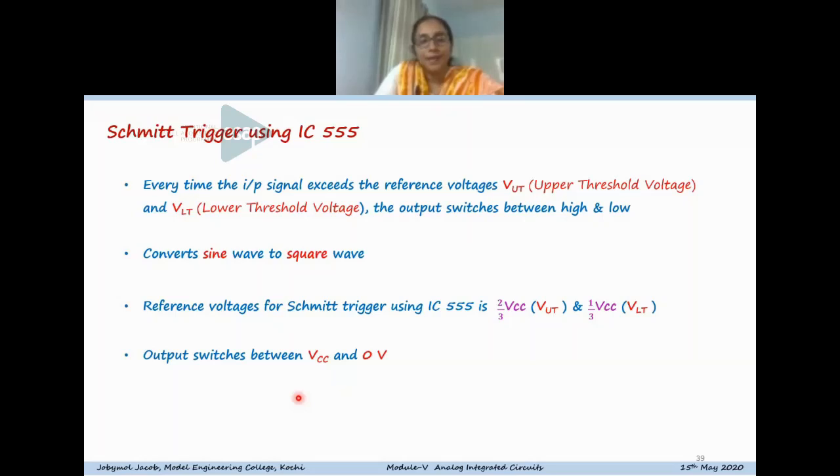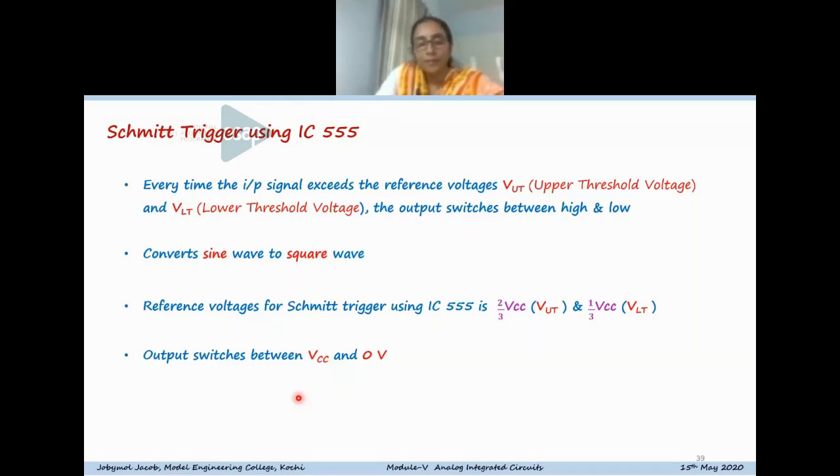When the input signal crosses these reference values, the output switches between high and low. So the Schmitt-Trigger can be used to convert a sine wave to square wave.